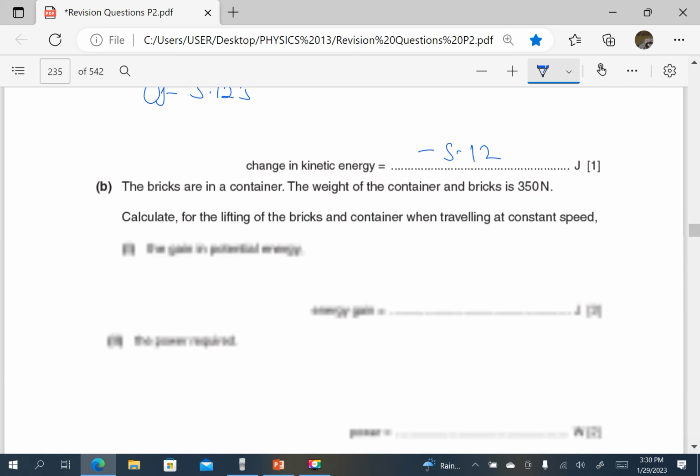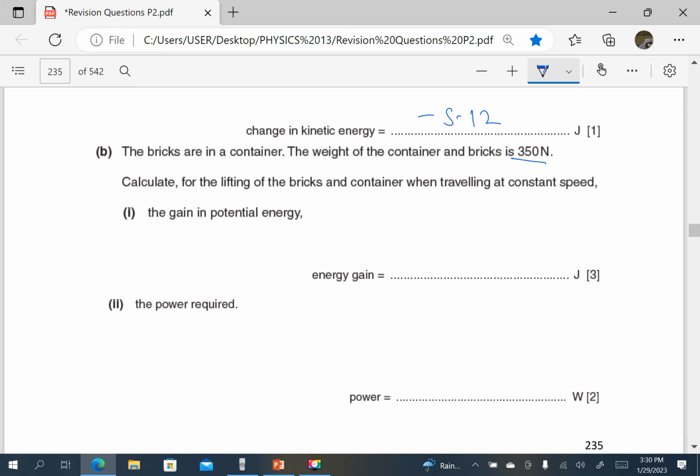The bricks are in a container. The weight of the container and the bricks is 350 newtons. Calculate the gain in potential energy for the lifting of the container when traveling at constant speed. So potential energy is equal to mgh. We need to find the gain in height. We have mg, which is the weight, of course, but what is h? When traveling at a constant speed, we can find the distance from speed times time, because the speed is constant. So that is very simple.